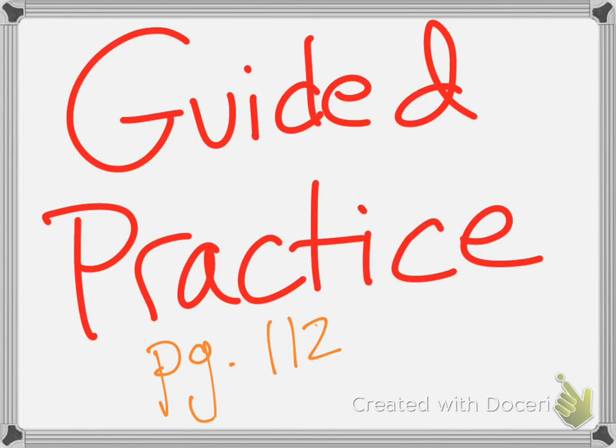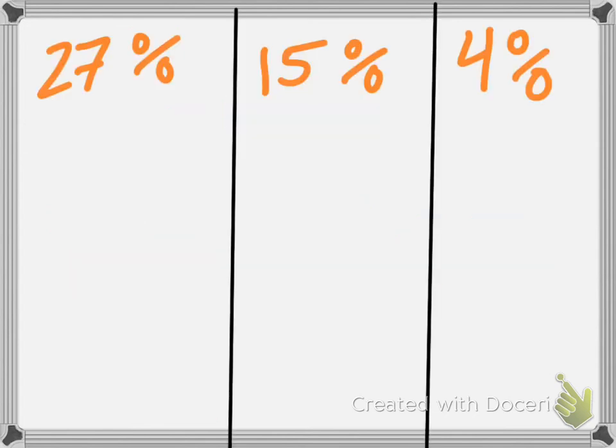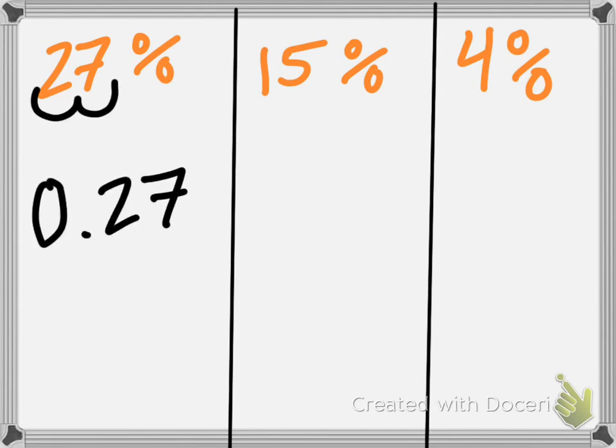I want you guys to open your books to page 112. We're going to do the guided practice. So it's still this exact same thing. We have 7 questions that we're doing, so it's 1 through 7 if you want to go. Ben, what is 27% as a decimal? Perfect, 0.27. I moved it over, boop, boop, because our decimal's at the end. I want to hear Jalen. What about 15%? What is that?